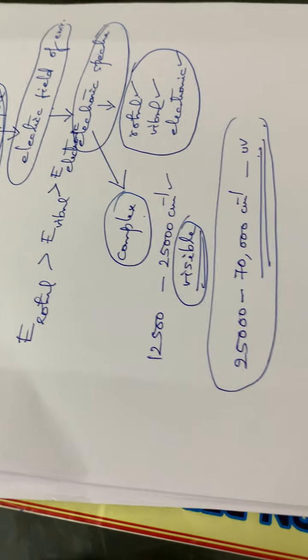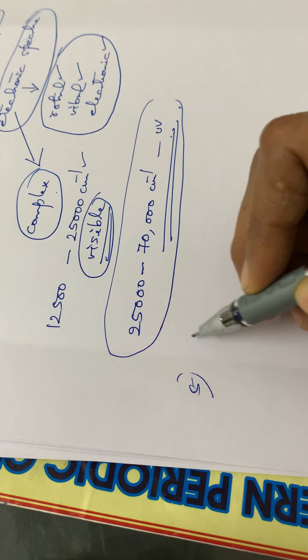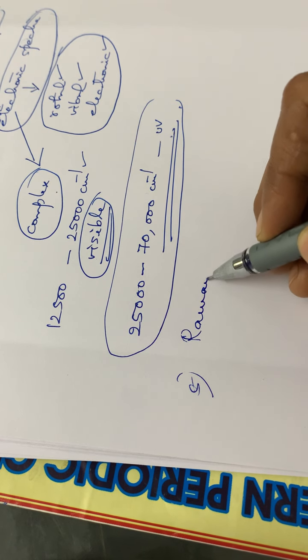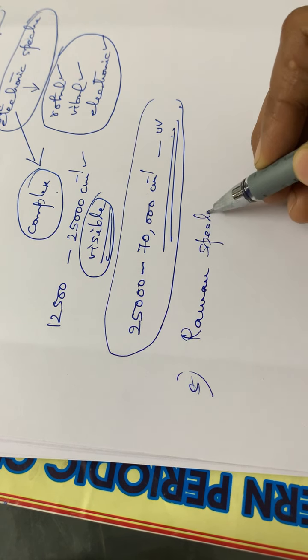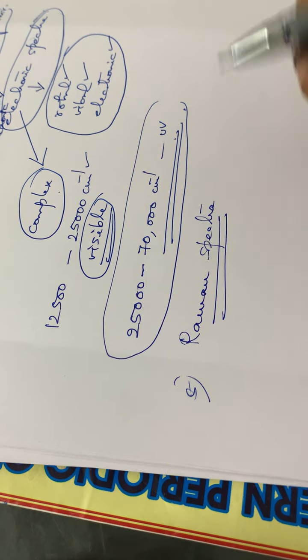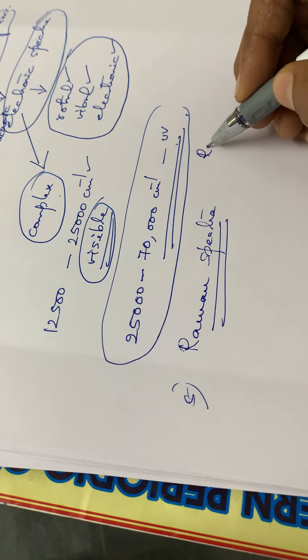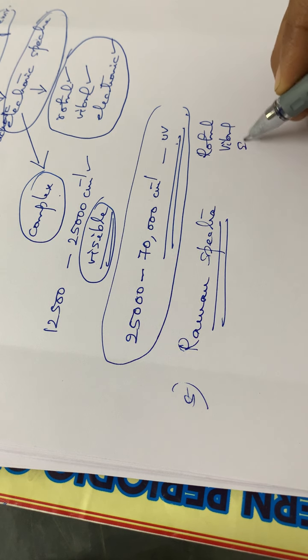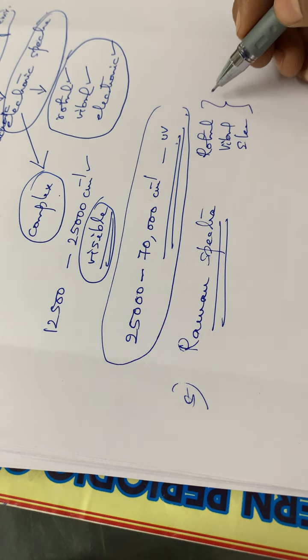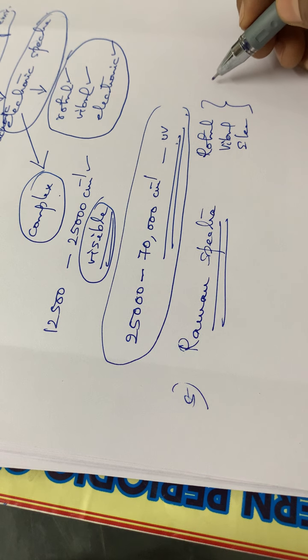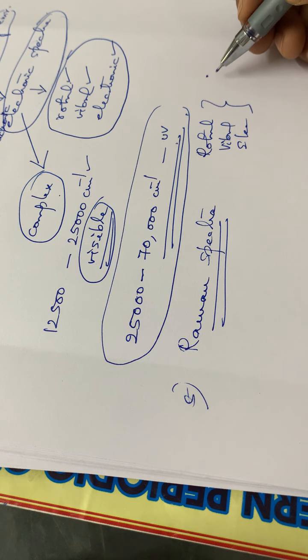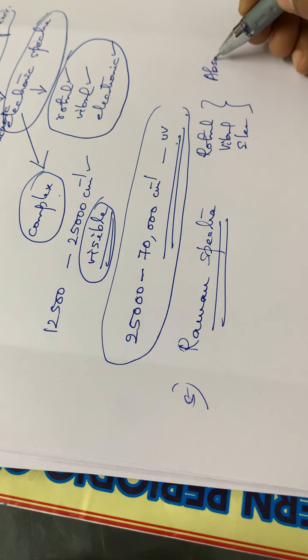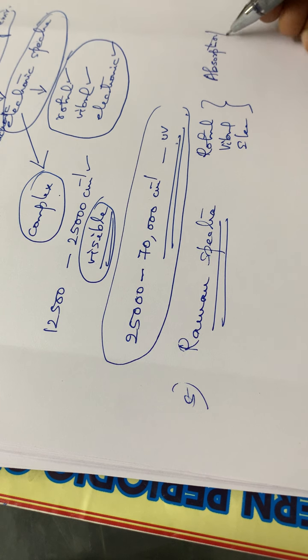Then the next one, that is the fifth one, that is Raman spectra. Sometimes you might have studied Raman spectra. In all the other spectra, that is, we have seen rotational spectra, vibrational spectra, electronic spectra. In all these cases, we had seen the emission or absorption of radiation, isn't it? Either the radiation is absorbed or emitted. That is how we obtain a spectra, isn't it? Absorption or emission of radiation.